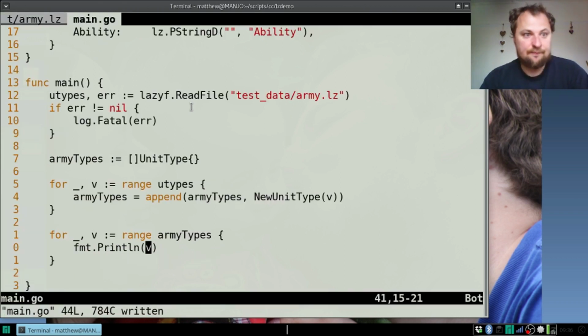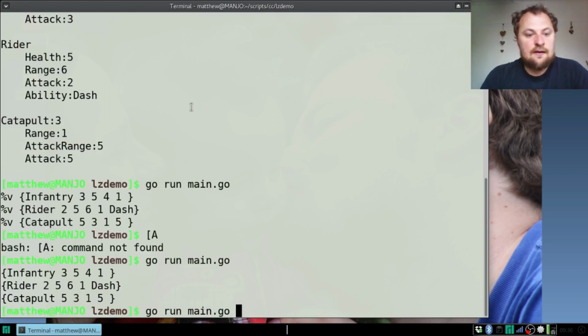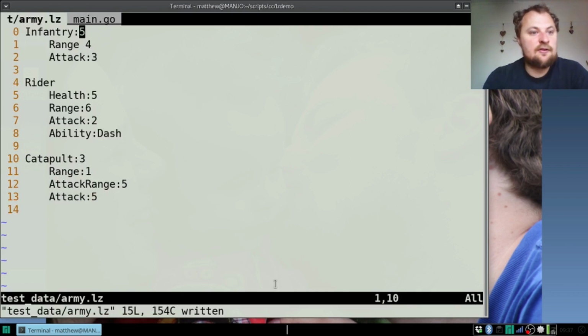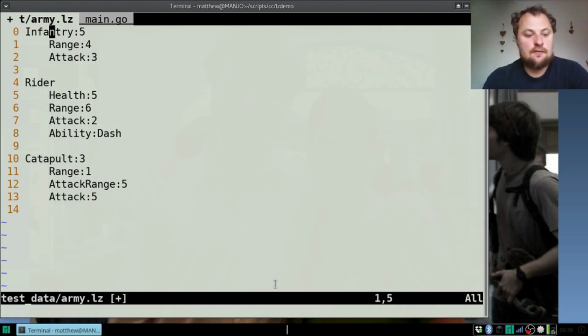So if I take this infantry guy, and I just get rid of that colon by accident, and then I run it, it shows an error trying to read it. It says on line 2, no colon. Now where was that error? The error is on line 2 and there is no colon.